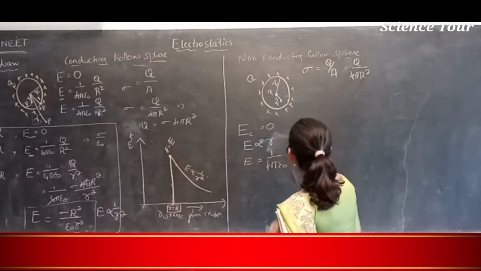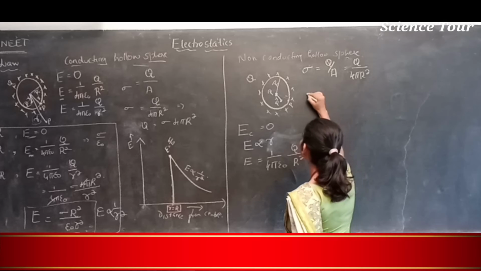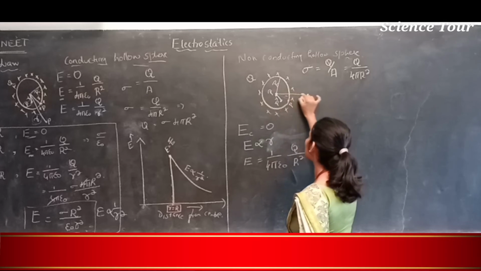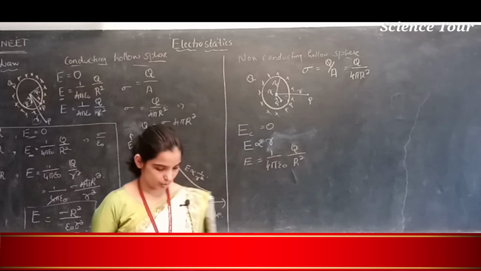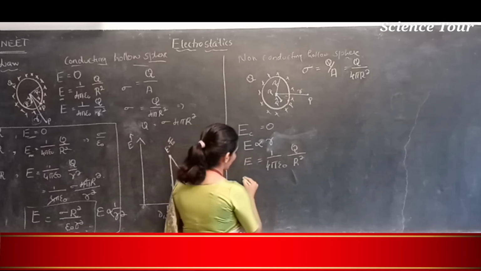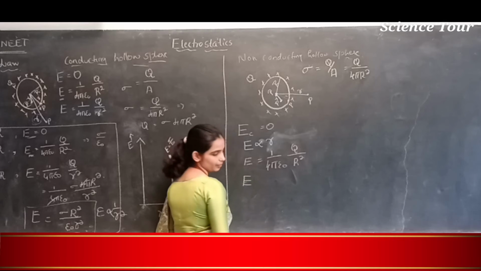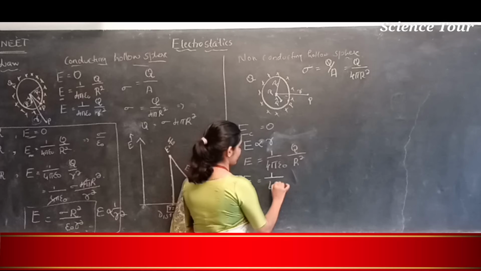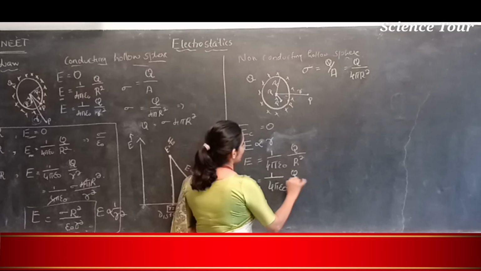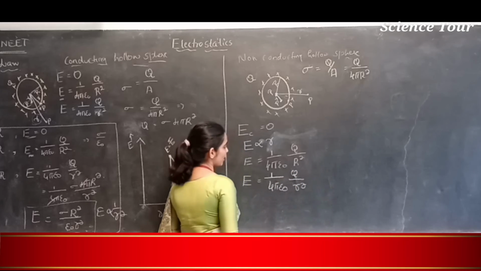Let me consider a point outside, somewhere here. P is here, and R is this. That is 1 by 4 pi epsilon naught Q divided by R square.